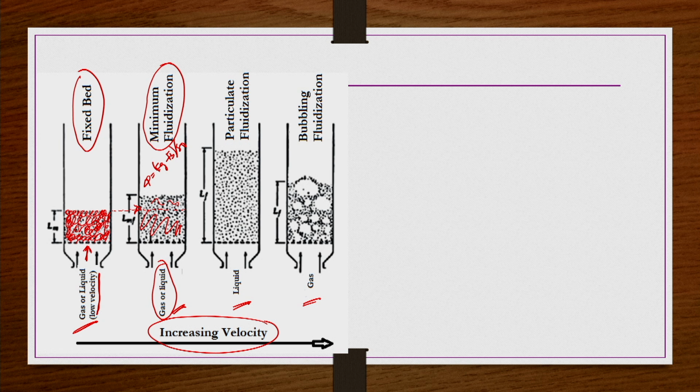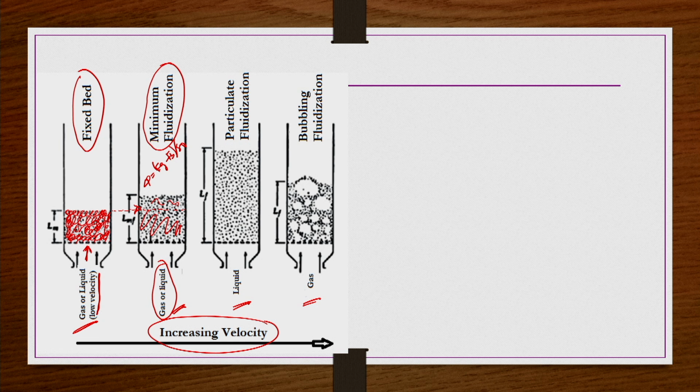Now, what does it mean that the numbers will change? What is the minimum fluidization velocity at which the bed expands and starts fluidizing, if you take a gas, or if you take a liquid, keeping all other parameters the same, like particle diameter, voidage, etc.? That minimum fluidization velocity may be slightly different, because the density of a gas and the density of a liquid are different. So the numbers would be different, but the flow patterns that you get will be like this only.